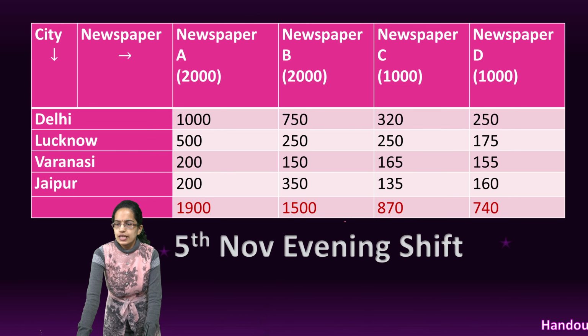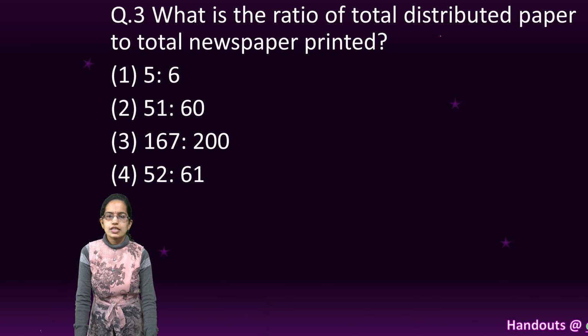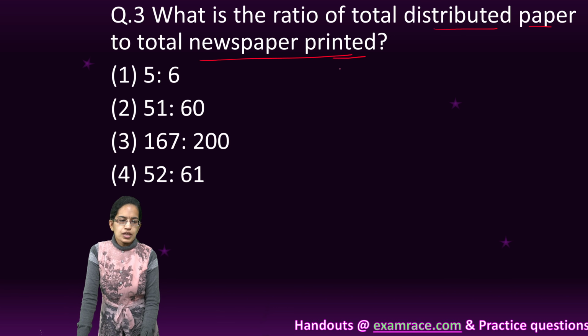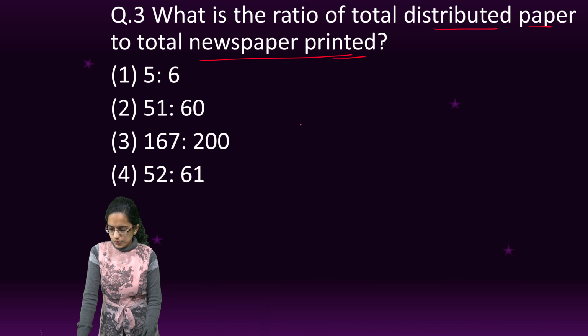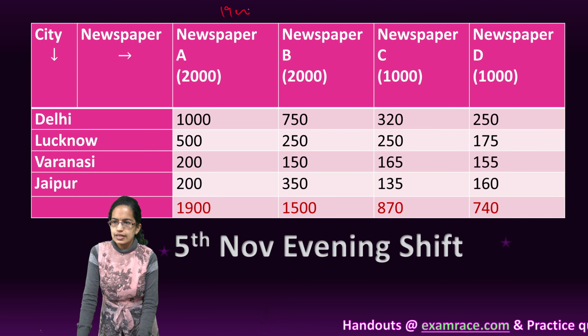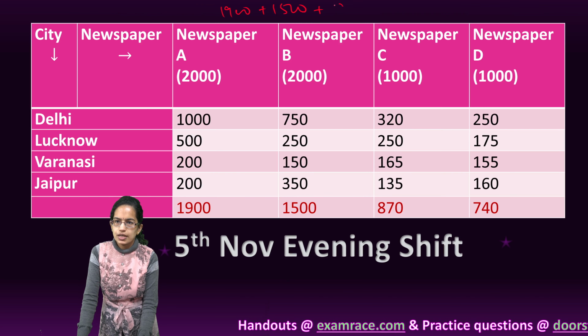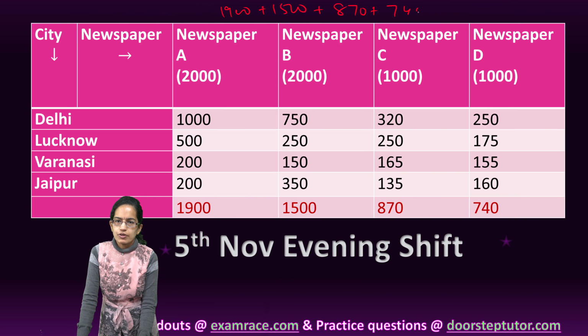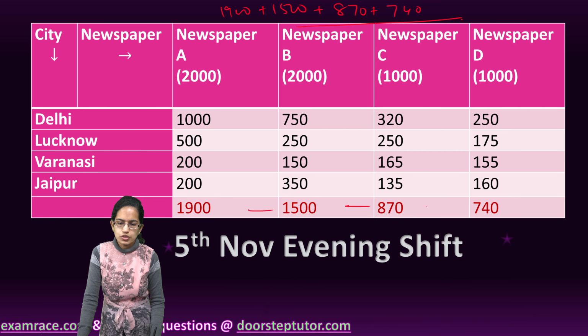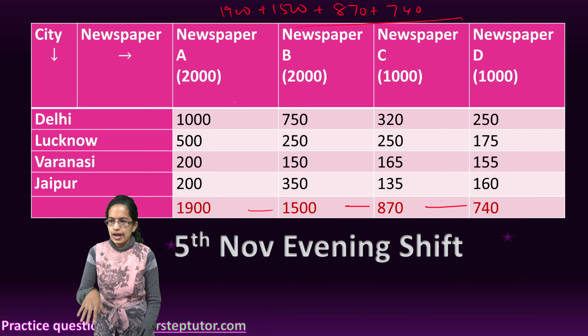The next type of question is, what is the ratio of total distributed papers to the total newspapers printed? The total newspaper distributed is all these values: 1900 plus 1500 plus 870 plus 740. I add up the individual totals.